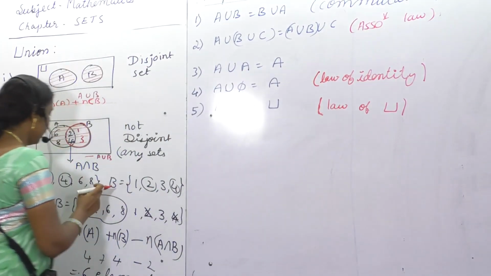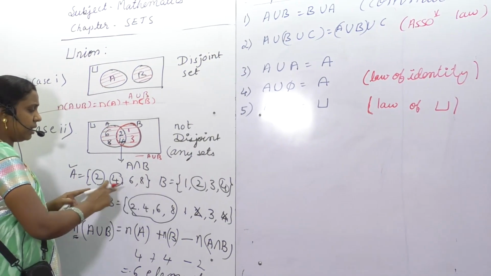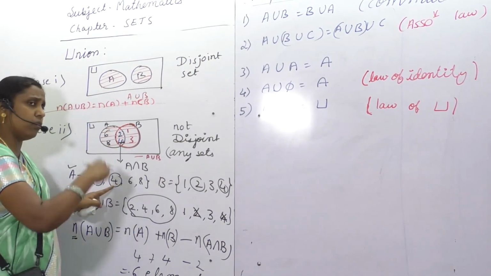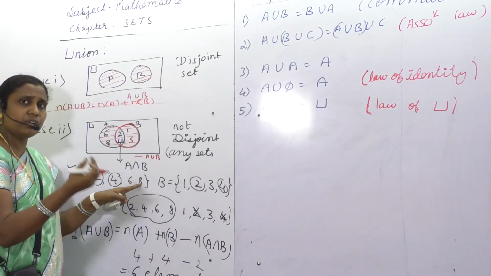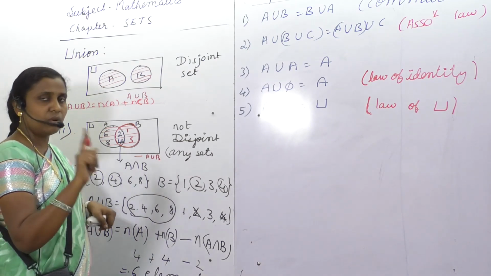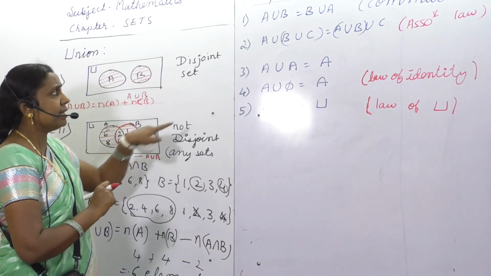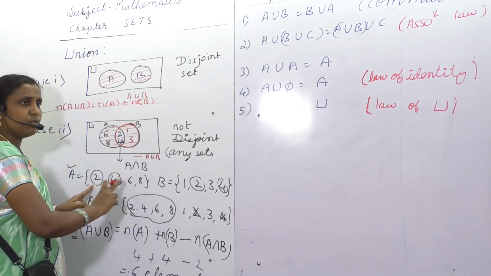A union A is equal to A. So set A and union of this set, it will be like repeating 2 two times, 4 two times, 6 two times, 8 two times. Even if it is repeated two times, three times, four times, we will be writing the elements only once. So in that case, you will be finding the same set, the set with the elements 2, 4, 6, 8.